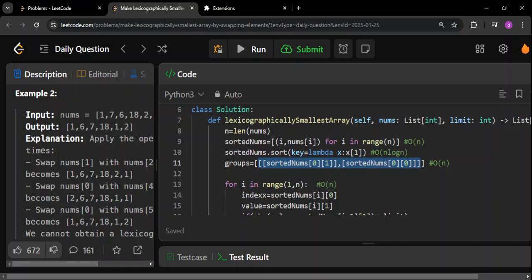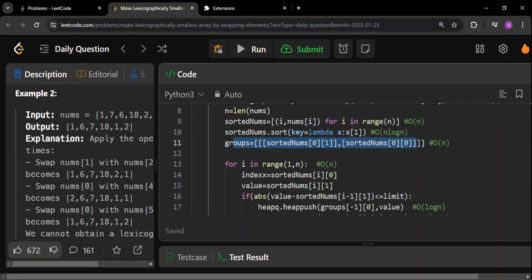As I mentioned, in each group there will always be two parts. Okay, this is the first part where it will store the first value, and this is the second part where it will store the first index. Okay, as simple as that. So see, this is the sorted nums. I'm just going to sorted nums of 0. In that sorted nums of 0, take the value. This is the value in the index number 1, so I'm writing index number 1 here. Similarly, go to sorted nums of 0, and this is the index number 0. In the index number 0, we'll get the index. So this is going to be my groups.